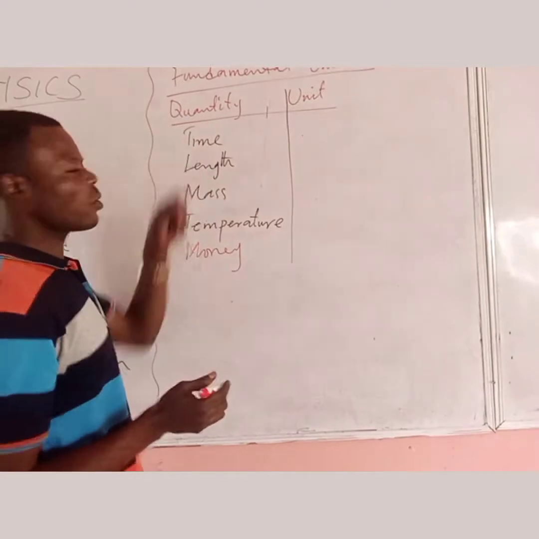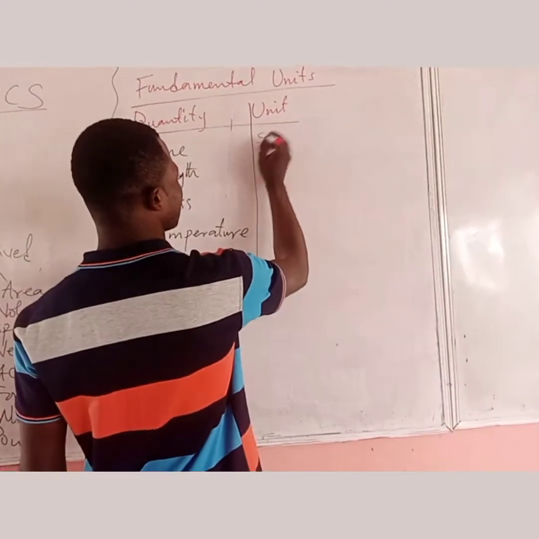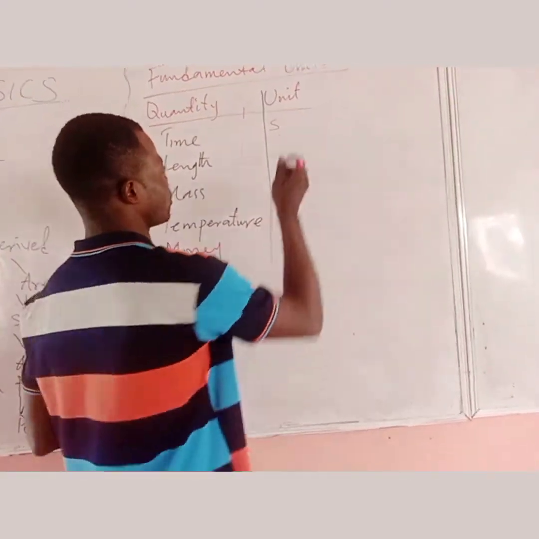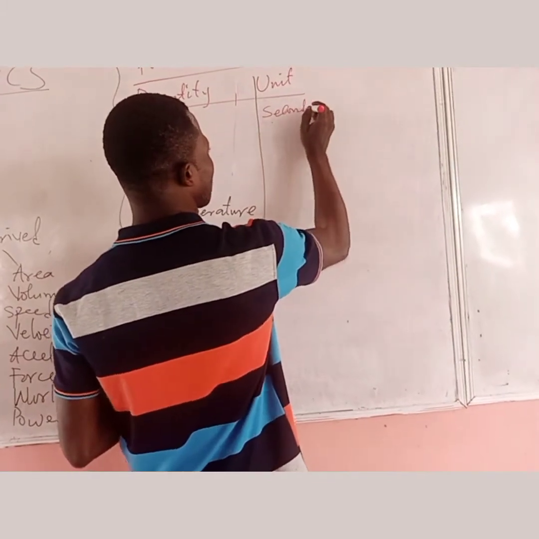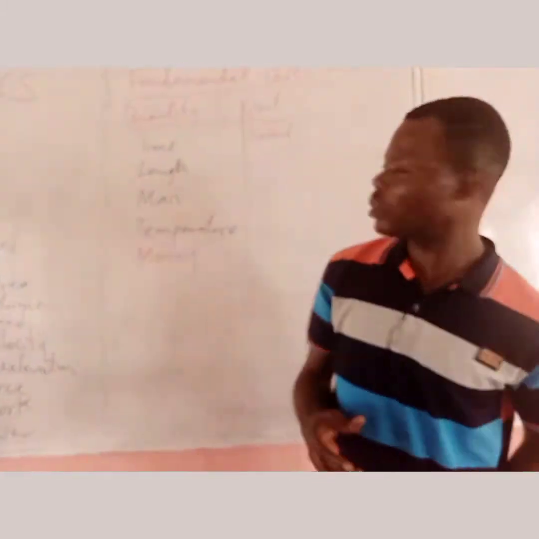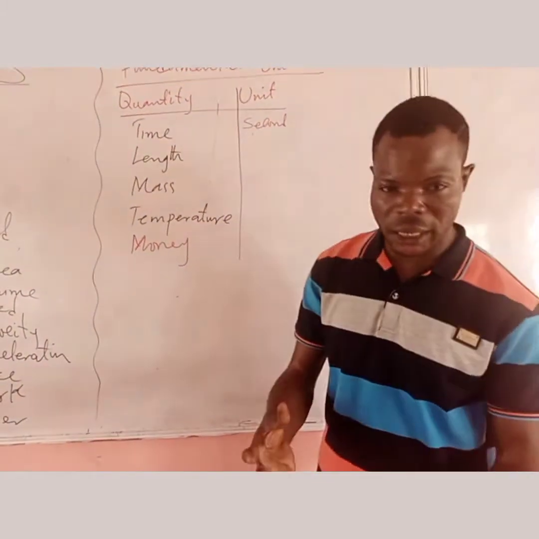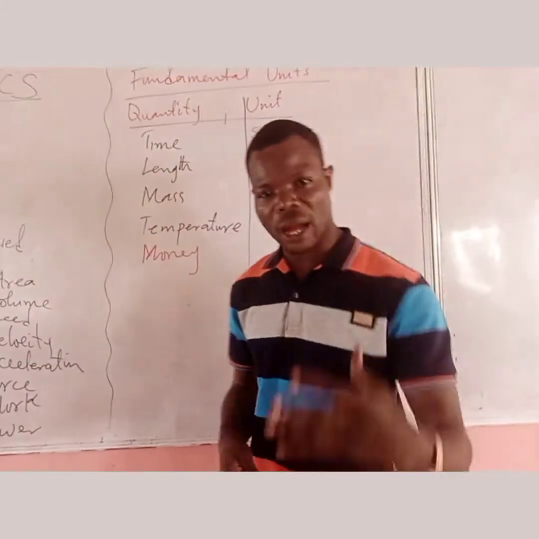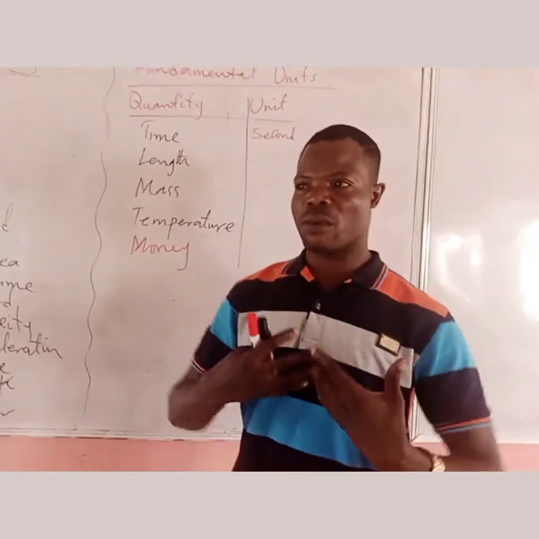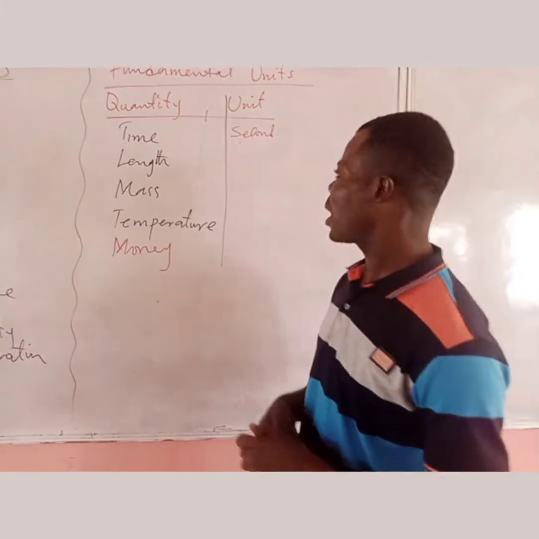The unit for time is the second. We can measure time in seconds. We can also measure time in minutes, hours, days, weeks, months, years, and so on.